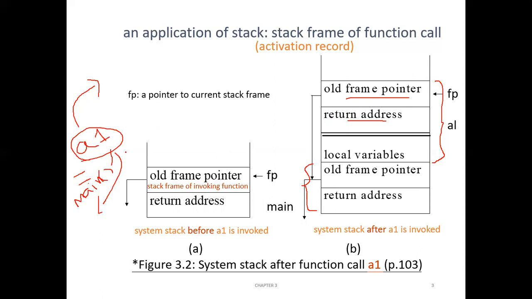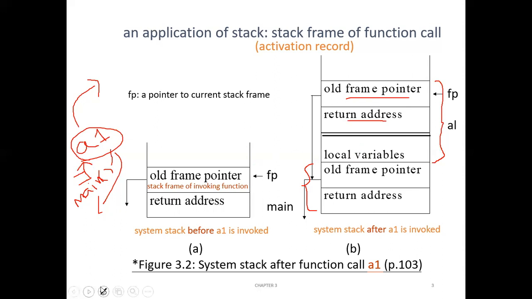Sorry, it's not for A1. The control is going from main function to A1.